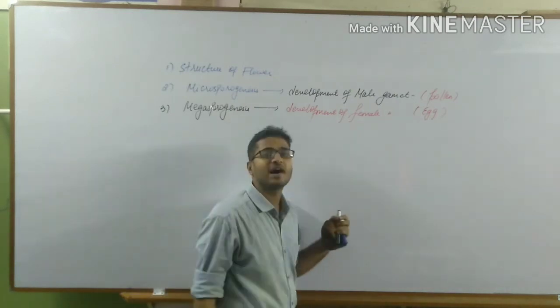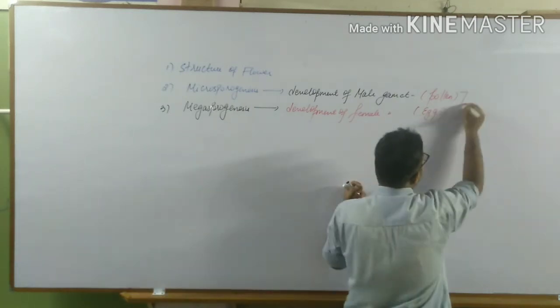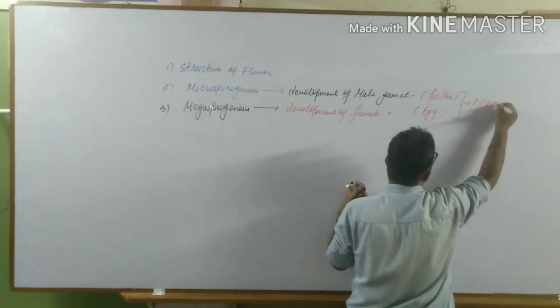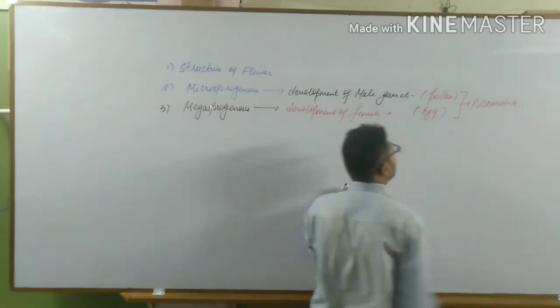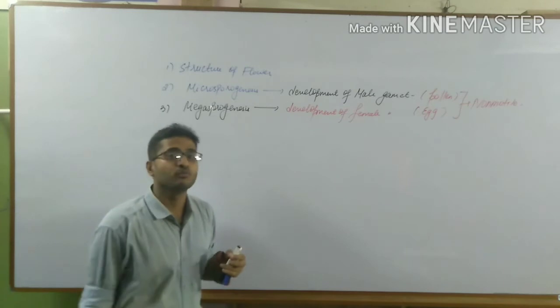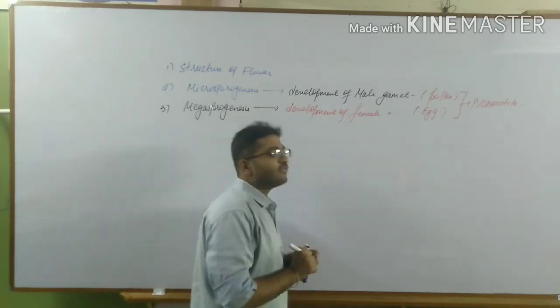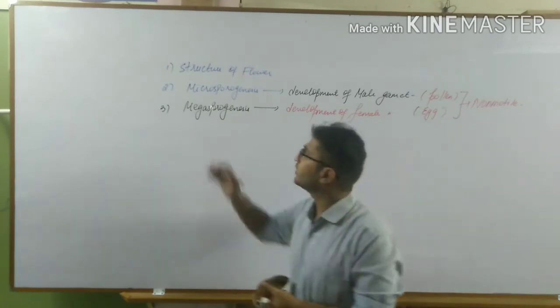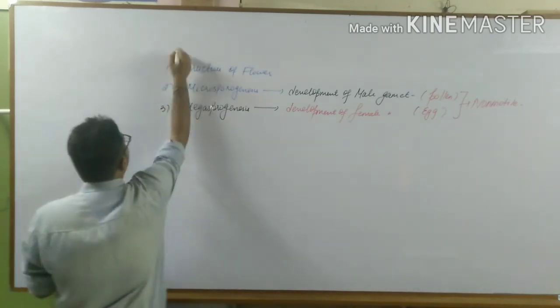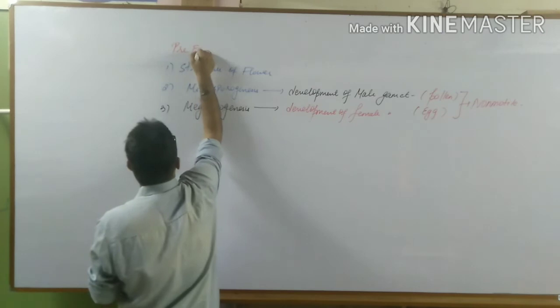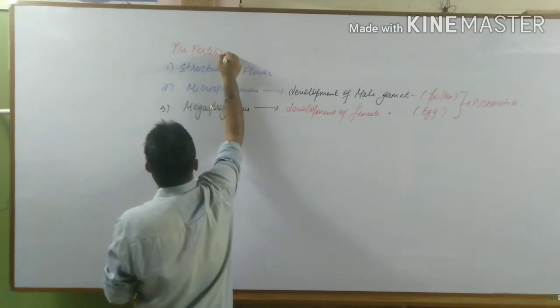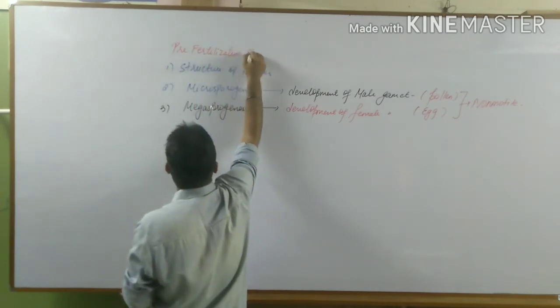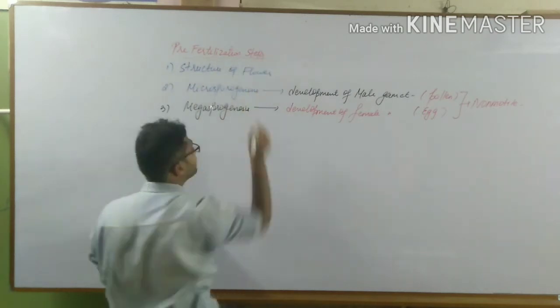Both these gametes are non-motile, that means they cannot move. Now, if the two gametes are non-motile, there is a problem, because all these three steps account for pre-fertilization events. All these three steps are pre-fertilization events.